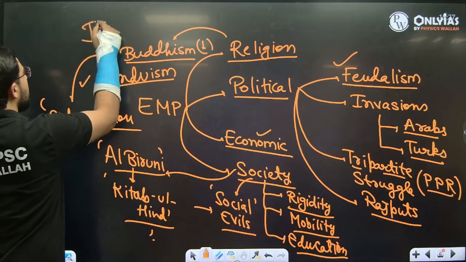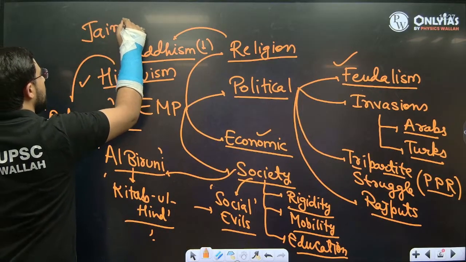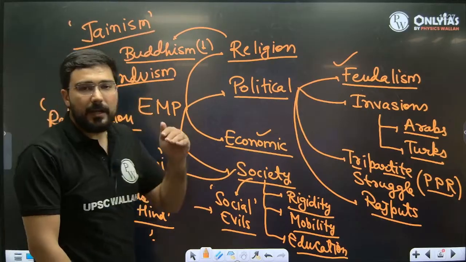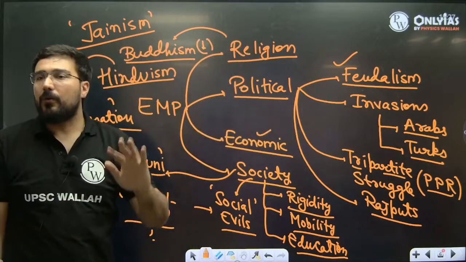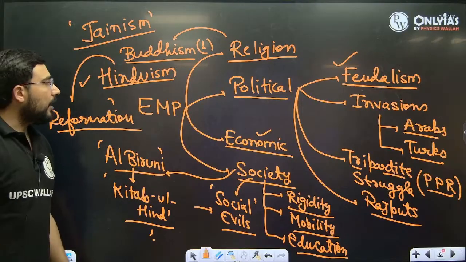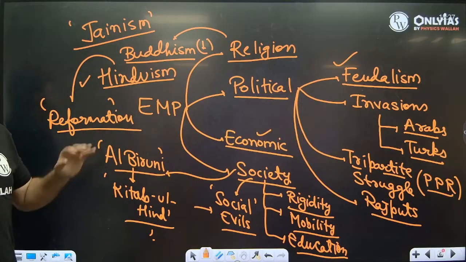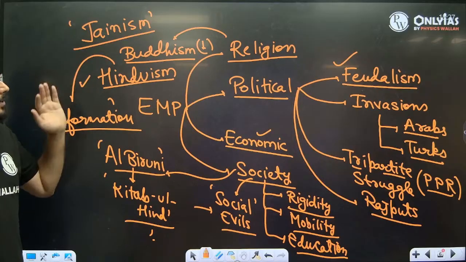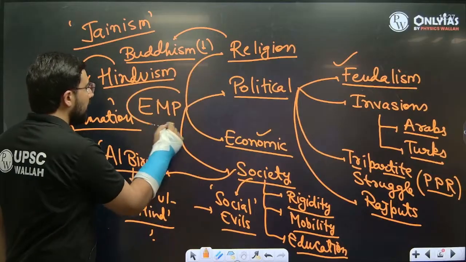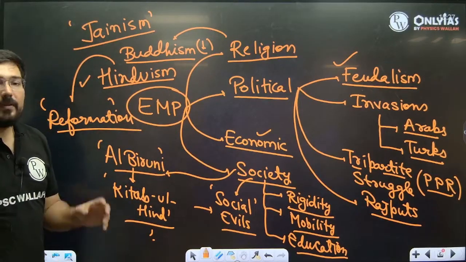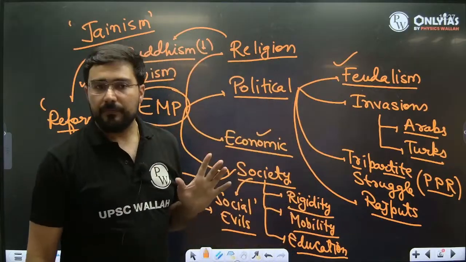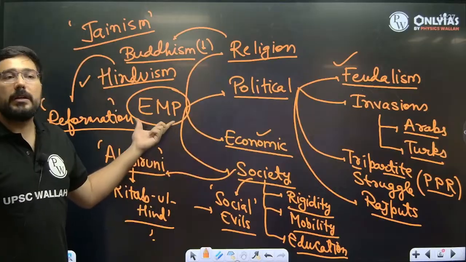Jainism, as we have often seen, has always had a significant base, and it continues. Neither does it rise very high, nor does it go downwards. Specific communities follow the practices shown by Mahavir for a very long time. So Jainism was more or less stable during this time. These are some of the characteristics linked with the early medieval period. Whenever somebody says early medieval period, remember one keyword: transition.